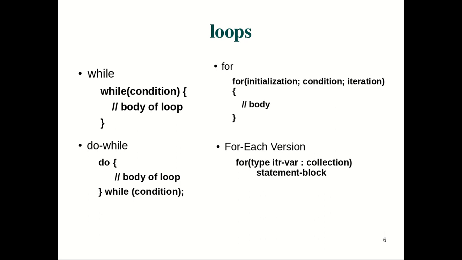All right. In do while, we know that the difference between while and do while is that do while makes sure that the body of the loop is executed at least once. That is the ultimate idea. And for the syntax, you can see both while and do while are similar to the syntax of C and C++ programming language. And coming to the for loop, we know that the for loop has 3 parts.